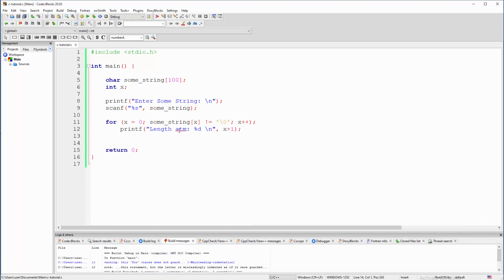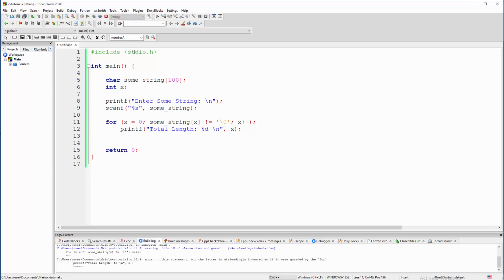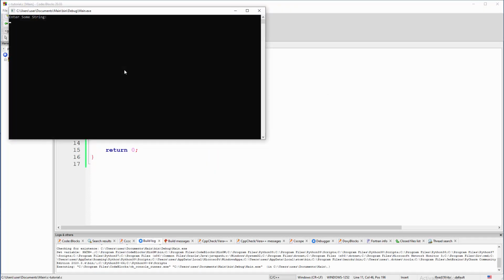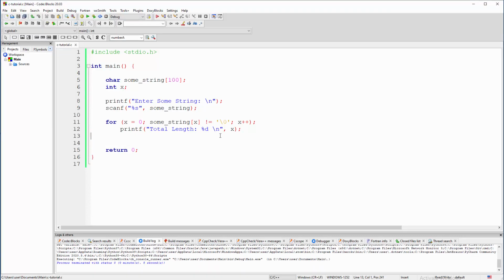You can also say length, like a total length. So see, with this option, when you have a semicolon here and a semicolon here, you don't see intermediary lines, you just see the final result. Maybe this will be useful for you, and then there is no need to say x+1 here. So let me confirm that one more time. Okay, no brackets, just the semicolons. Let me check that for test, and the total length is 4. Let's test that with test test, and the total length is 8. So it depends what you like more.